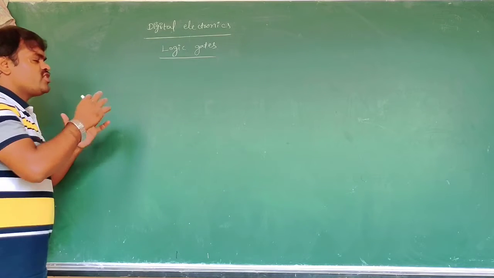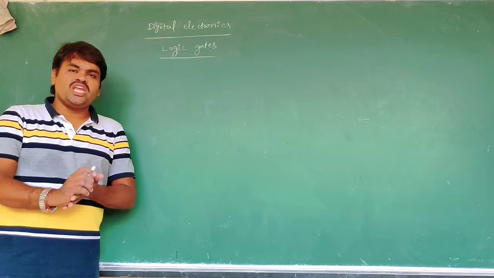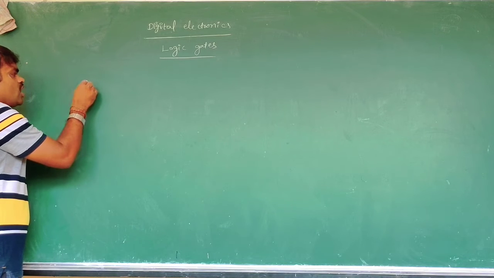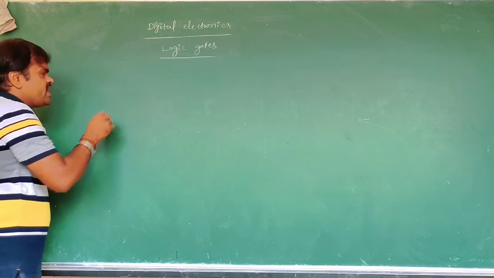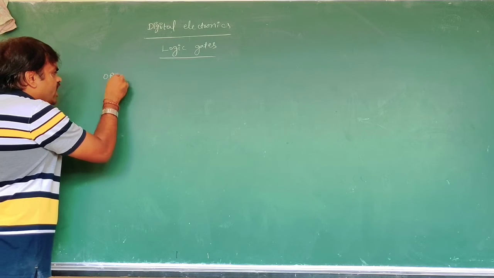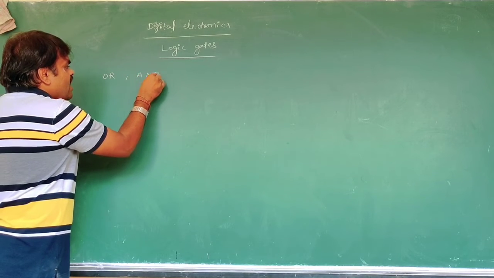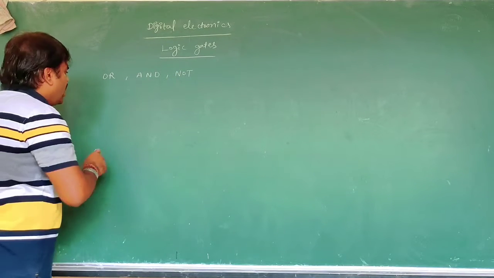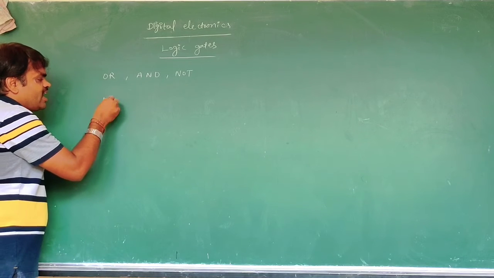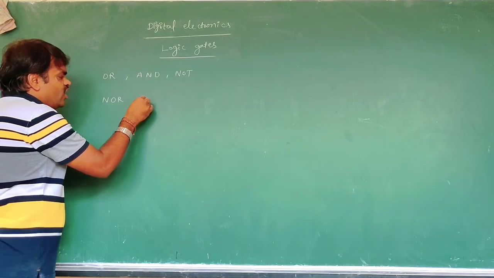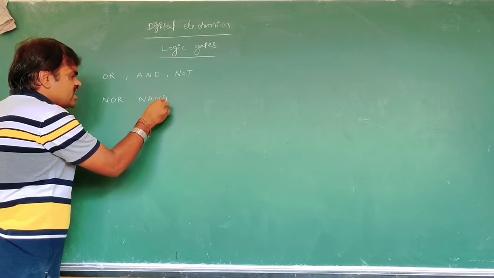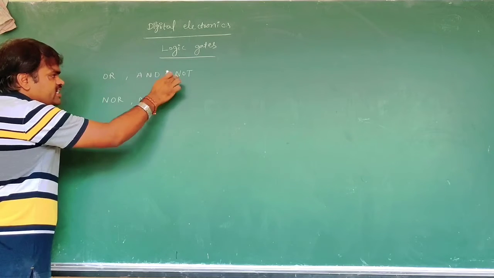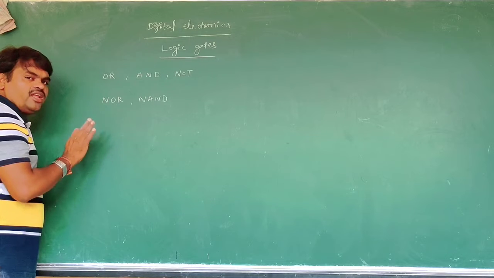Now first we are discussing the symbols of the logic gates. The basic gates are three: OR gate, AND gate and NOT gate. These are the basic gates. And the universal gates are NOR gate and NAND gate. These are the universal gates, very important from the objective point of view. The basic gates are three, universal gates are NOR and NAND.